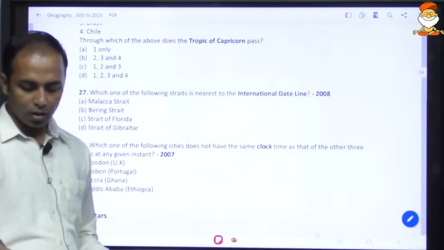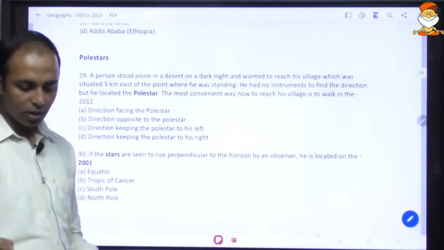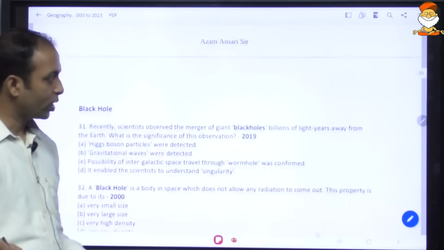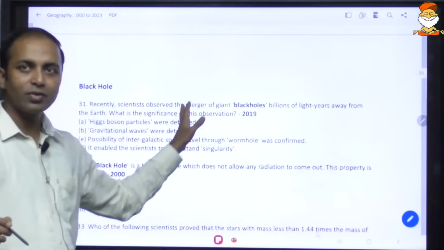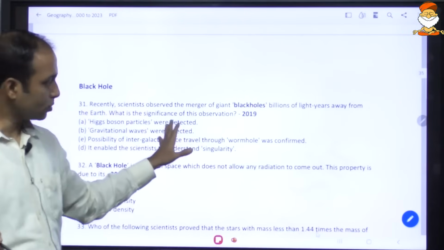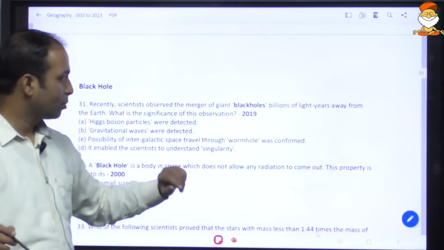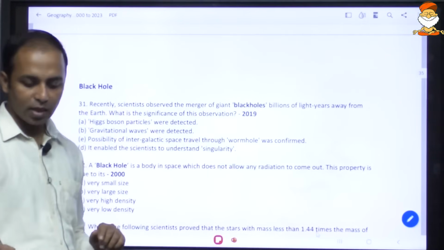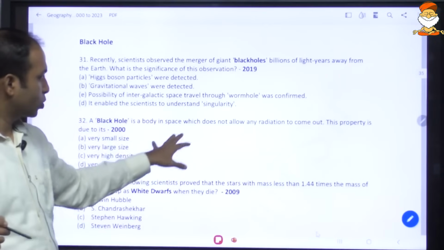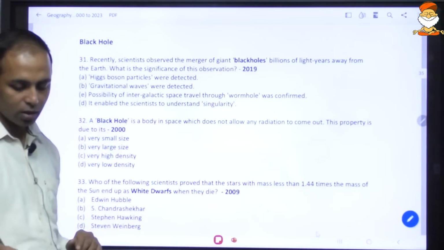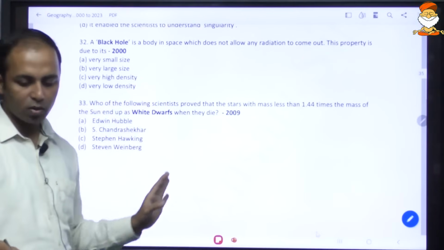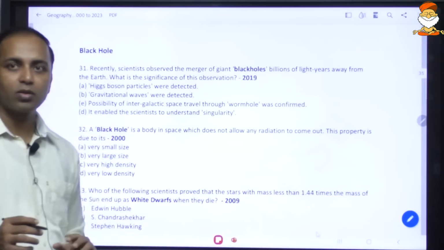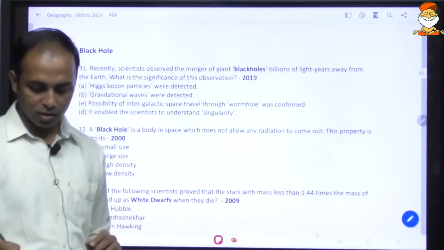Okay, they had asked a question related to pole stars, but more frequently they are asking questions on black holes. Okay, life cycle of a star. So the life cycle of a star, black hole, in 2019 they had asked a question, but a concept based question was also asked a very long time ago. They also asked a question on white dwarf. So this is part of the death cycle of a star.